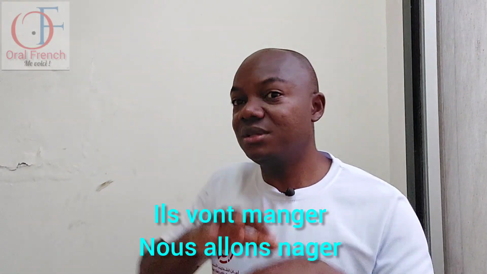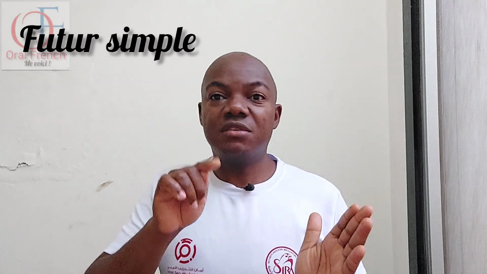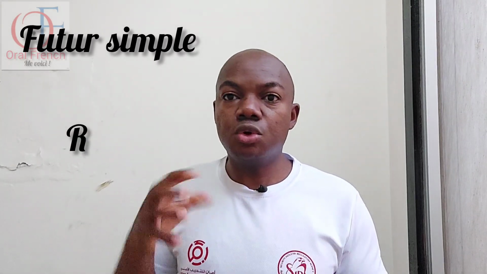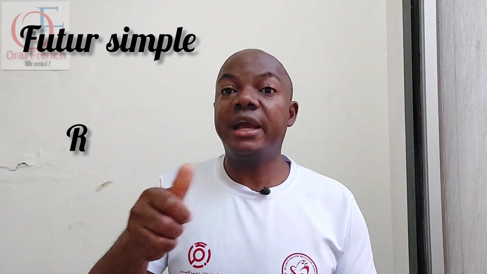And the last tense in this summary is the futur simple. The futur simple is almost like the imparfait, but you always have that R sound, meaning you conjugate the verb itself. For example, when I spoke of the imparfait, I wanted to say I was speaking, I said je parlais.